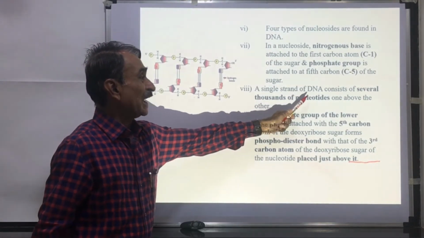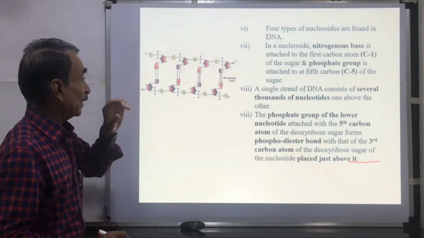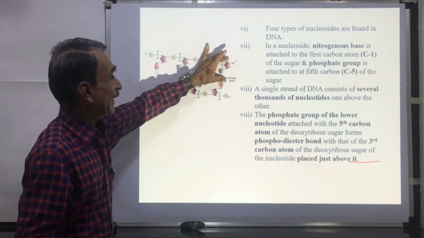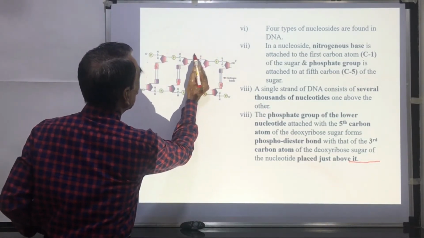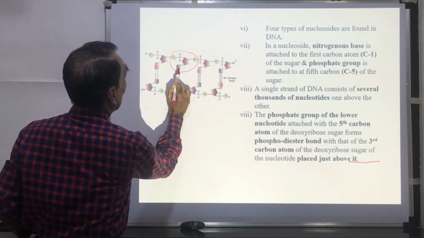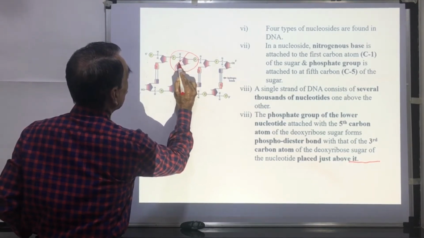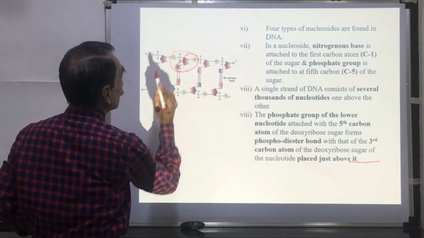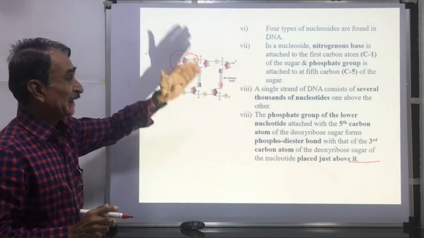A single strand of DNA consists of several thousand nucleotides, one above the other. You can see a single strand. In this strand, this is a nucleotide: nitrogenous base plus sugar plus phosphate. This region is called a nucleotide. Such nucleotides are placed one above the other in a DNA strand.